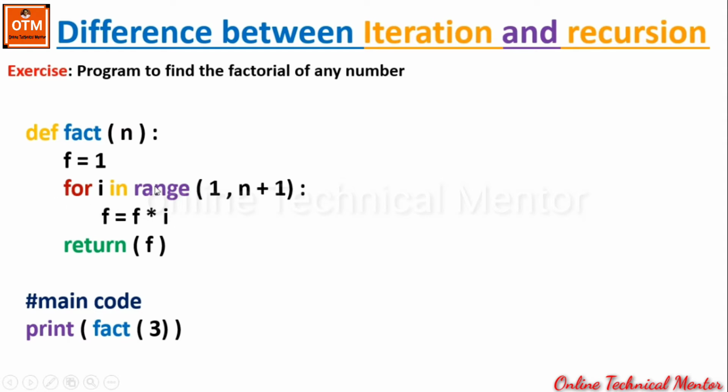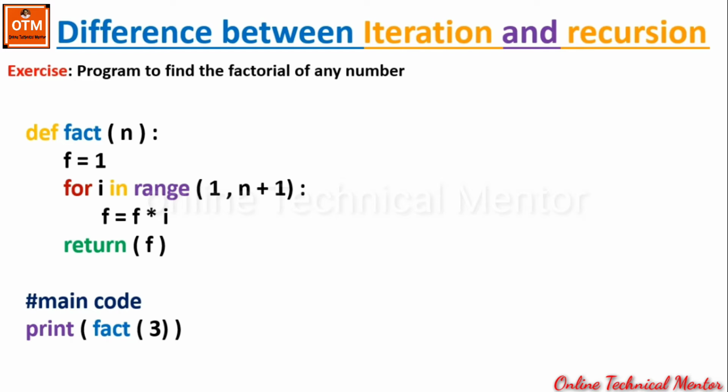Now the for i loop will complete its execution and it will come out from the loop. Now the function will return the present value of f, that is 6. So this 6 will be returned back to the main code. So in place of fact(3), we will get 6, which is the factorial of 3. So this is what the iteration process does.